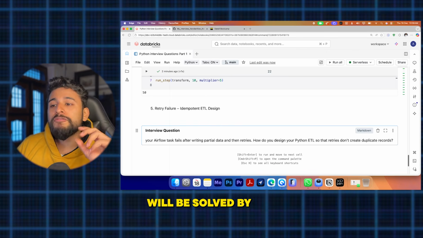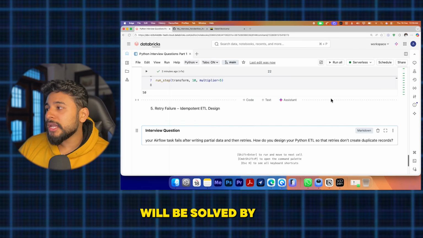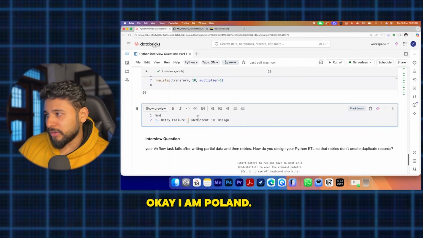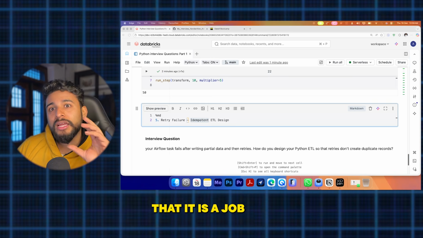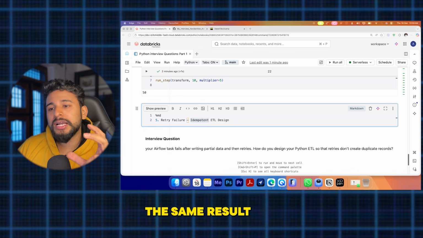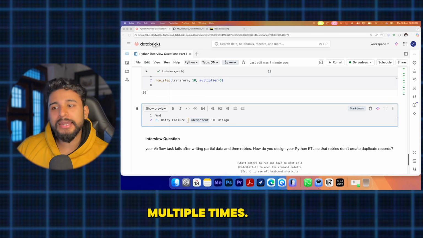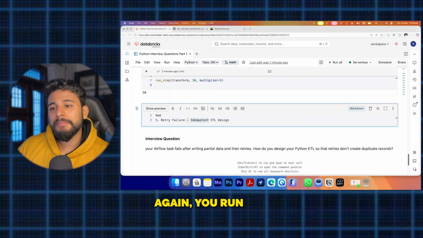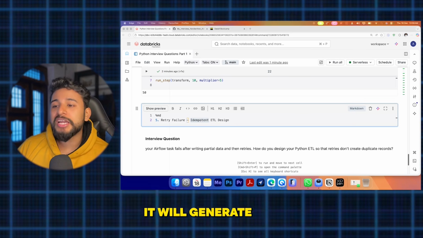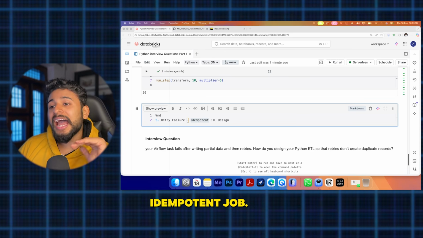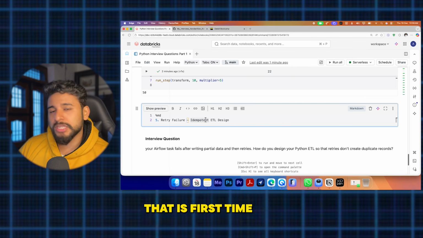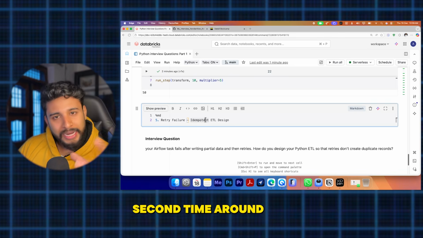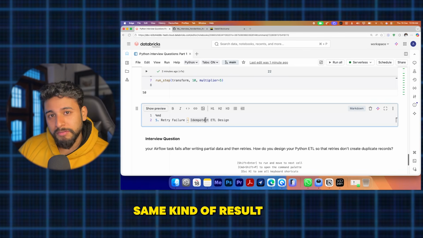This problem will be solved by idempotency. Idempotency is a technique where a job produces the same result even if executed multiple times. If you run it one time, or 2 times, 3 times, it will generate the same result. We will call it an idempotent job. First time I ran, same result. Second time I ran, again the same result.